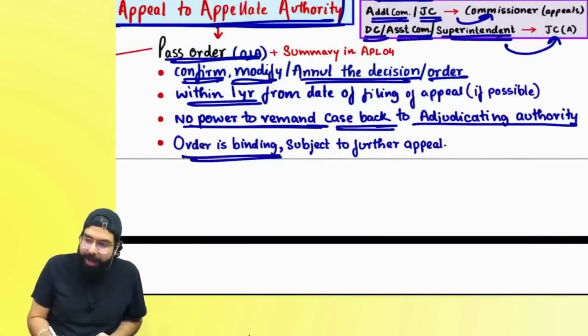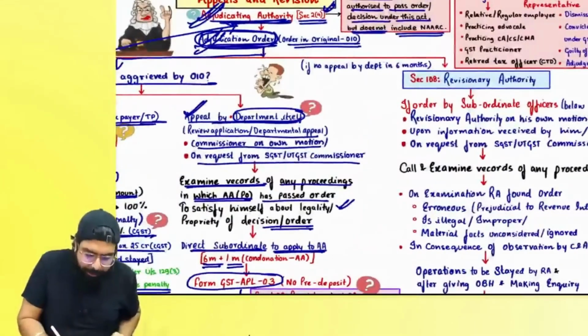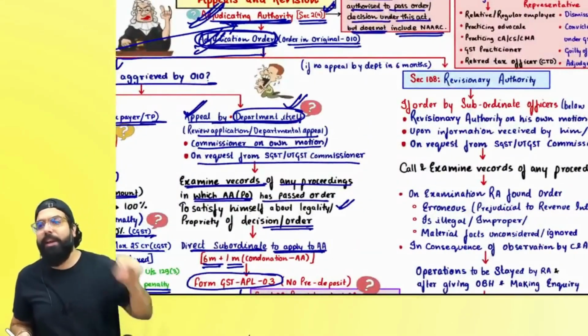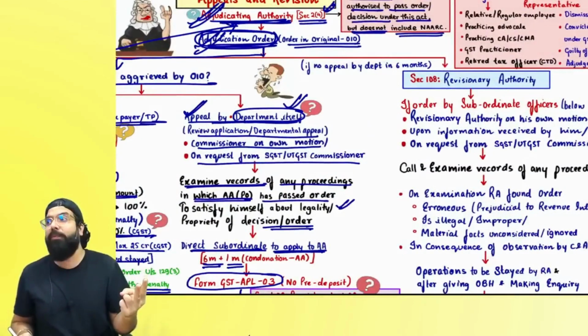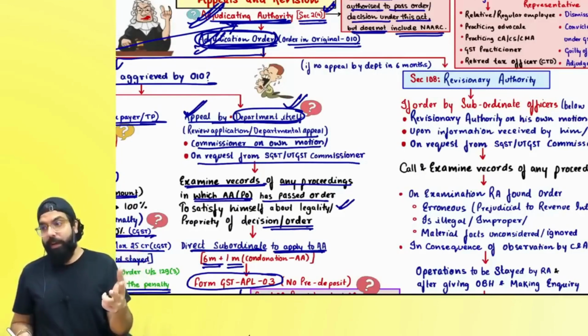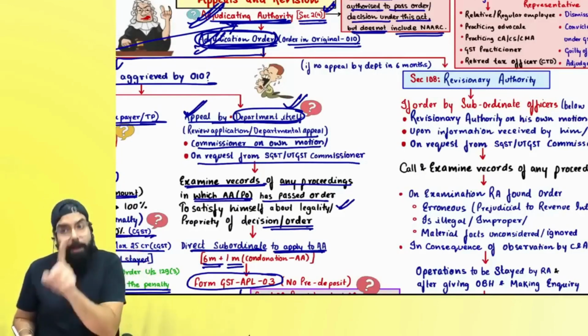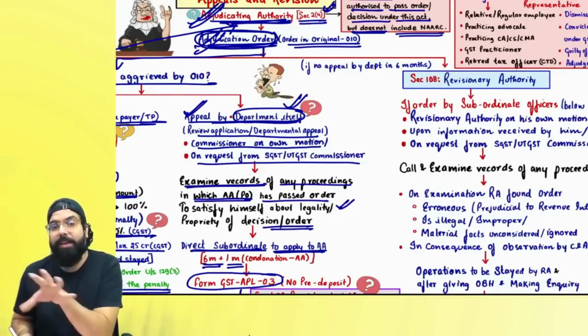An order is always binding, but it is subject to further appeal. Now, if the department did not go for a departmental appeal within 6 months, then the revisionary authority, on its own motion or on a request received from the SGST or UTGST commissioner, can go ahead and revise the order. Always remember one thing: if you don't go for an appeal within 3 months plus 1 month, then nothing further can be done.